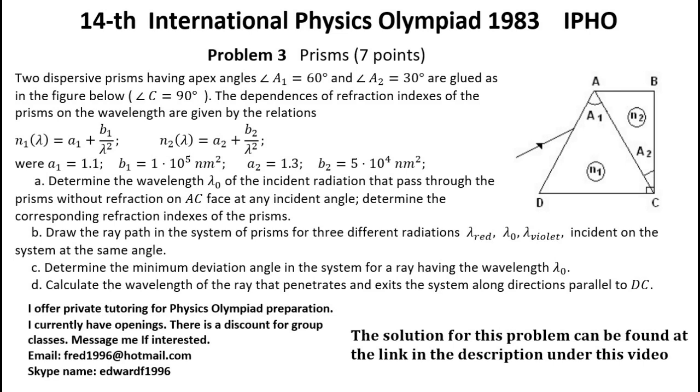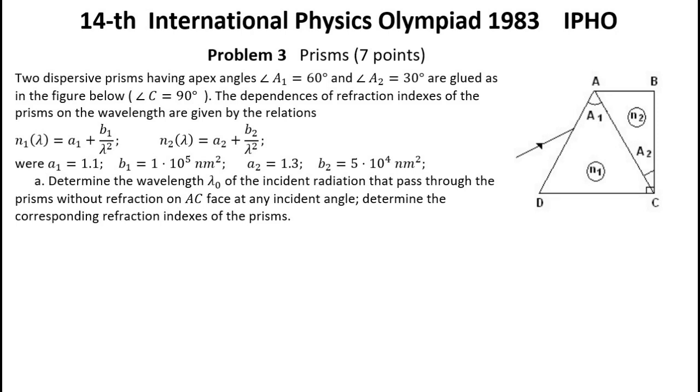Question A. Determine the wavelength lambda 0 of the incident radiation that passed through the prisms without refraction on the C face at any incident angle. Determine the corresponding refraction indexes of the prisms. Question B. Draw the ray path in the system of prisms for 3 different radiations lambda red, lambda 0, lambda violet, incident on the system at the same angle. Question C. Determine the minimum deviation angle in the system for a ray having the wavelength lambda 0. Question D. Calculate the wavelength of the ray that penetrates and exits the system along directions parallel to DC.